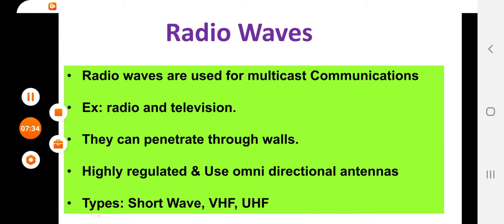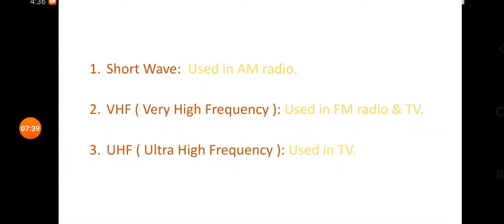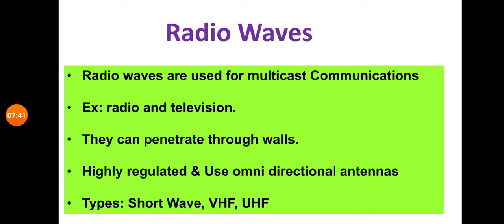Clear? So the third characteristic is that radio waves can penetrate through walls. Penetrate means they travel through walls. Walls means earth walls. For this point I will make another video in the next class, because in that you are going to study 3 different types of propagations, and based on propagation you can understand what is meant by penetrating through walls.